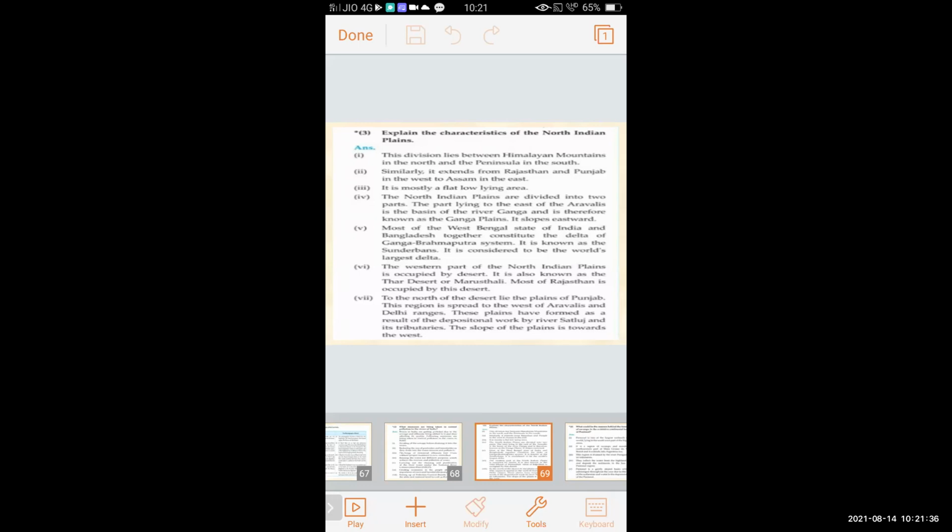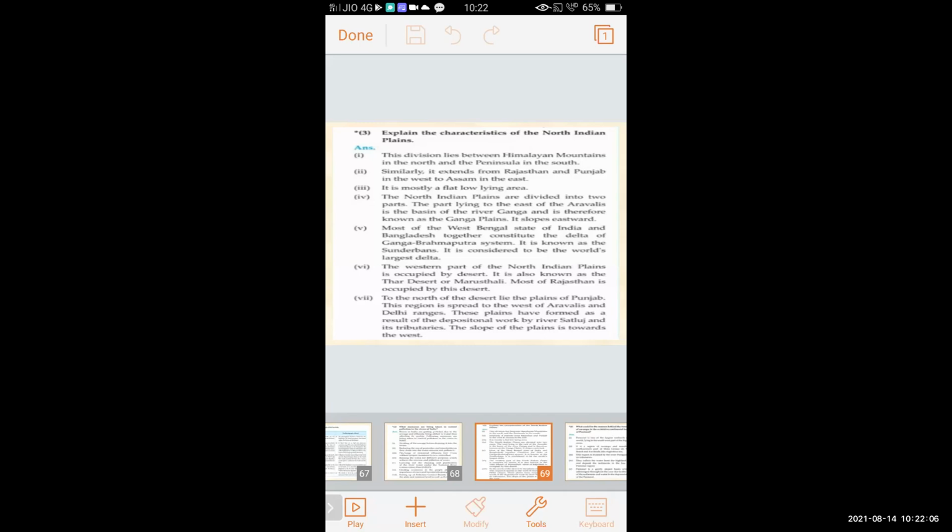These plains are formed as a result of depositional work done by river Satluj and its tributaries. The slope of the plain is towards the west. So this is the main characteristic of North Indian plains.